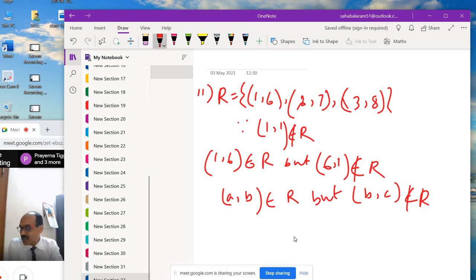So it is neither reflexive, nor symmetric, nor transitive. That means R is not an equivalence relation.